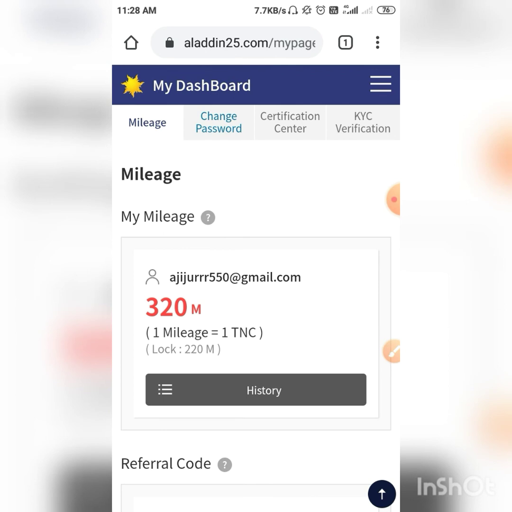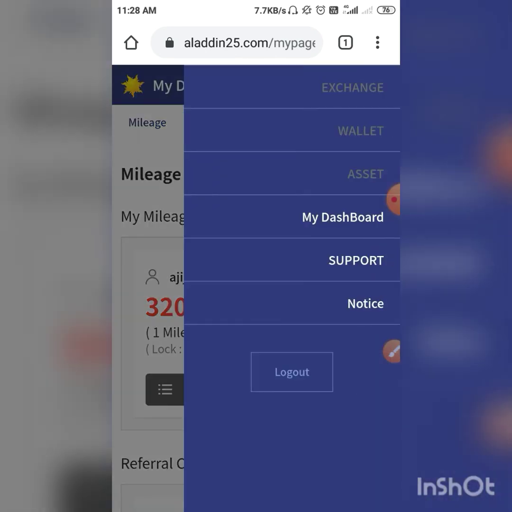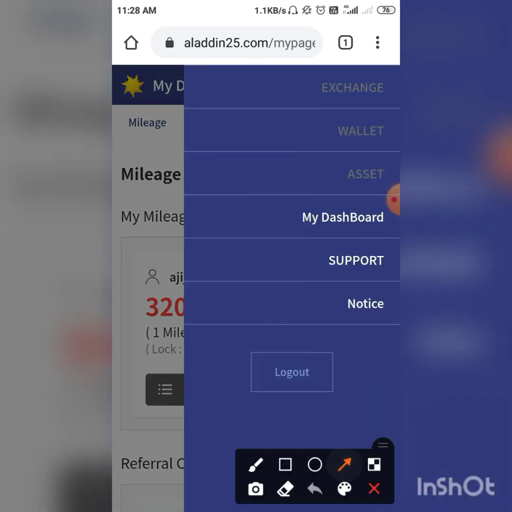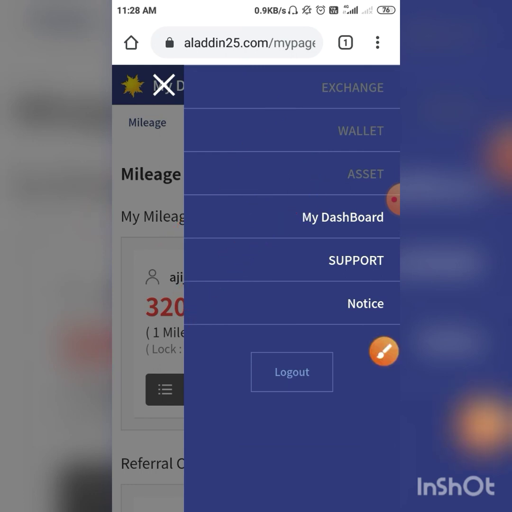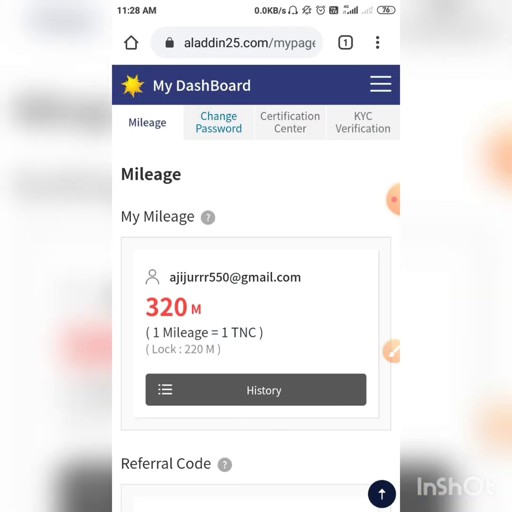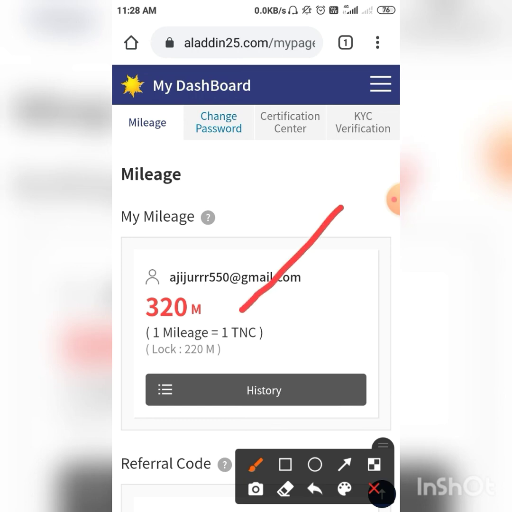So guys, that's it. You look here, the exchanger is not available at this time, the wallet is not available, and assets are not available. So guys, after the Aladdin25.com app updates, it will be solved, and you can withdraw your M.